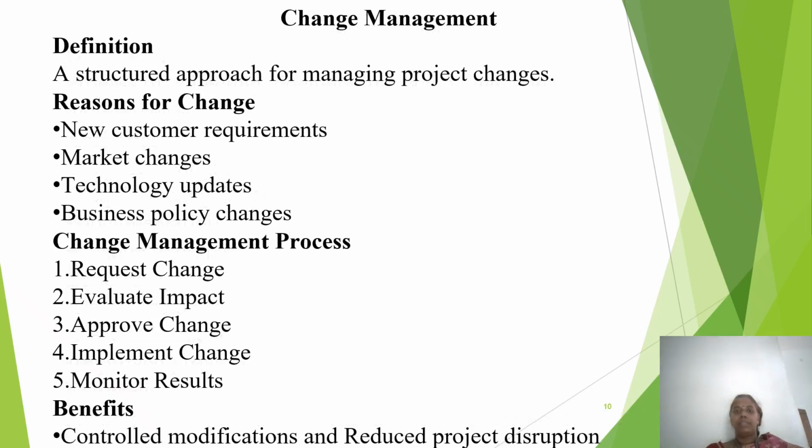So the next type, change management. Changes are natural in a software project, but every change cannot be implemented immediately without analysis. We must check how the change affects time, cost, design, testing, and other modules. Change management provides a formal method to evaluate and implement changes in a controlled way. Change management is a structured process for handling changes in a software project without disturbing the entire project.